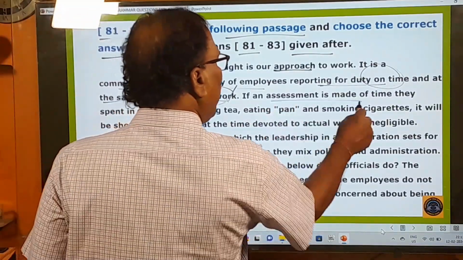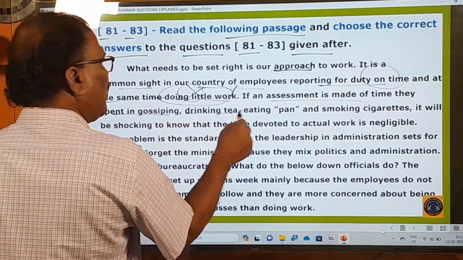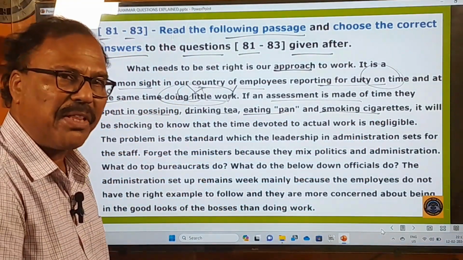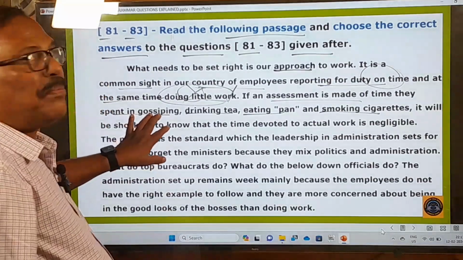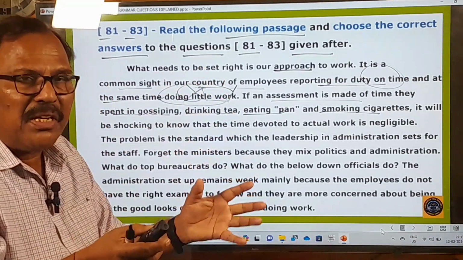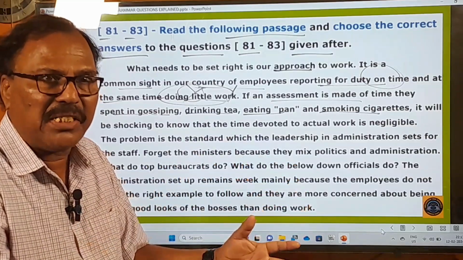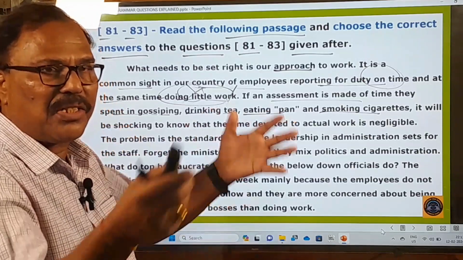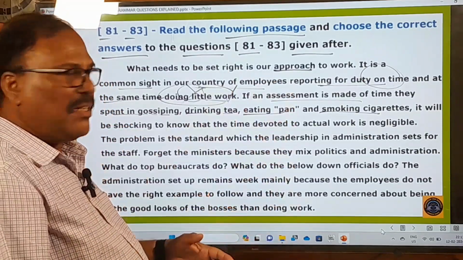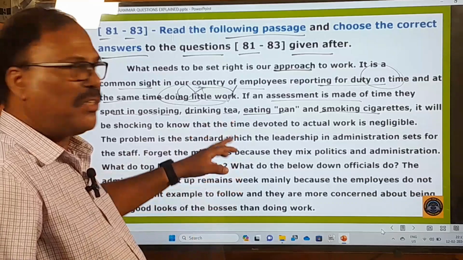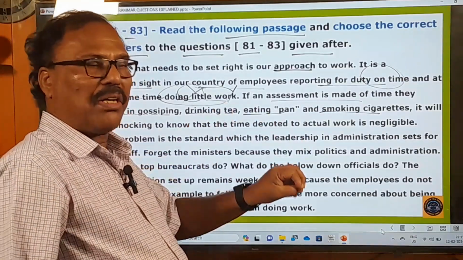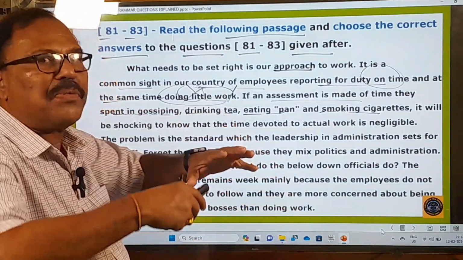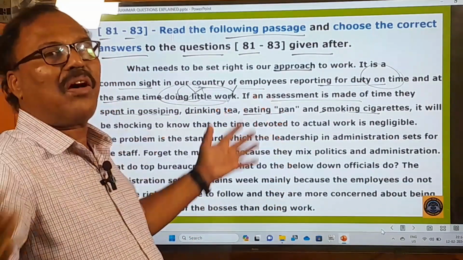If an assessment is made of time they spent in gossiping, drinking tea, eating pan, and smoking cigarettes, how do they waste their precious time in the office hours? Means, in gossiping, in chit chatting. Gossiping means talking all waste things, that's called chit chatting. Okay, drinking tea, they go to a restaurant or they go to a canteen, and they waste their time in drinking tea. Eating pan, they chew pan and spit everywhere. And smoking cigarette, they also smoke cigarettes. So in this way they are wasting all the office hours.